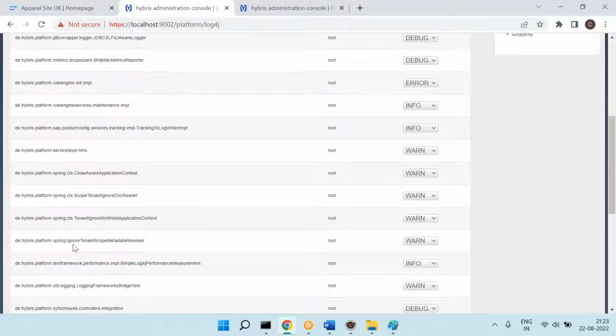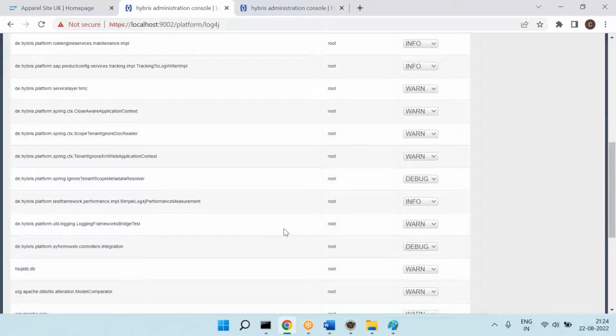So let's say you can see here there is an ignore something. Okay, ignore tenant scope metadata resolver. So let's say I want to enable debug log for it. So you can turn on the debug log. Like this, you can apply the logs at the specific class level.